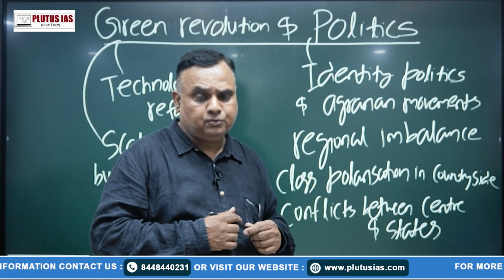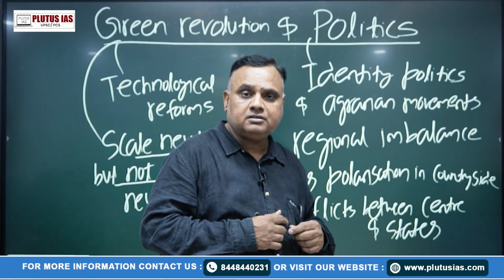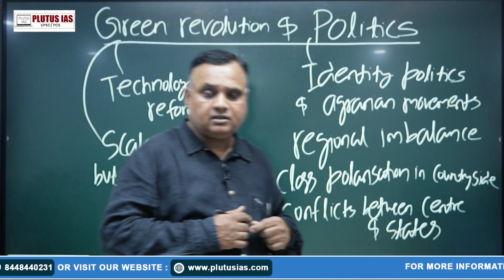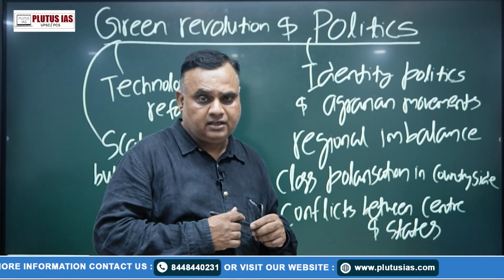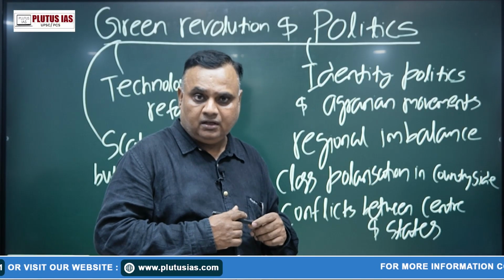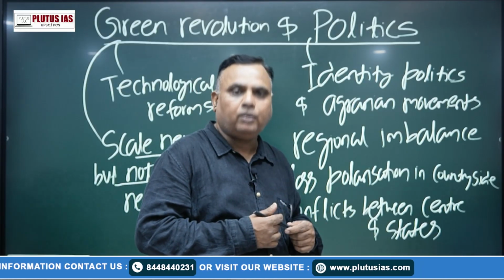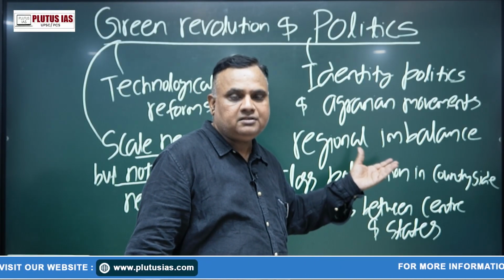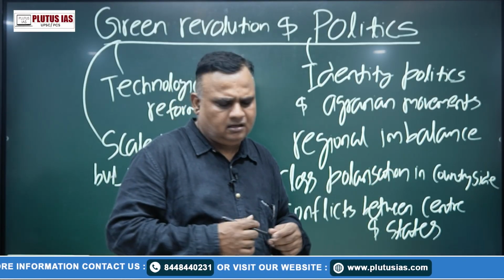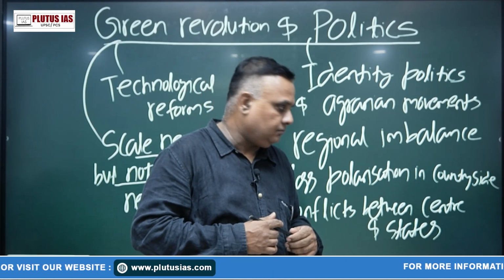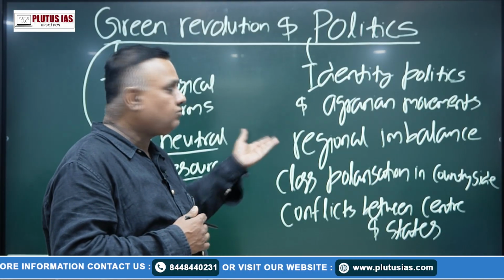Akali Dal passed the Anandpur Sahib resolution for federal polity, for promoting federal features, to reduce the power of the center, to scrap 356. Dravidian parties in Tamil Nadu demanded the same, communists in Kerala and Bengal demanded the same, and Lok Dal also demanded the same, to strengthen federal polity. So there was growth of regional parties, and there was tension between center and states. That later led to creation of the Sarkaria Commission for betterment of center-state relationship. So center-state relationship was also impacted.